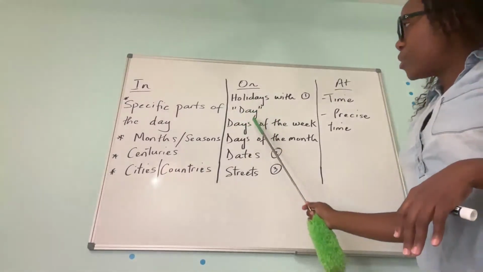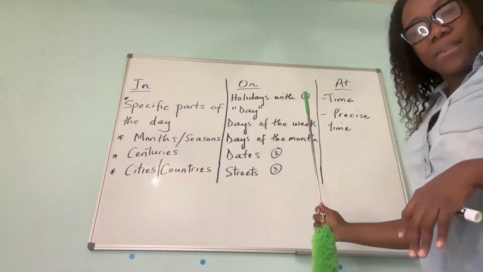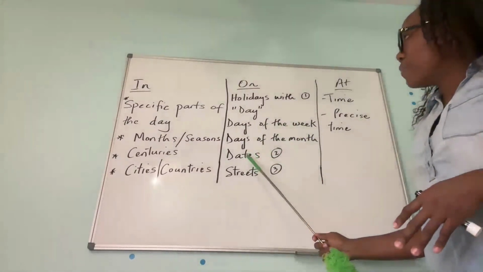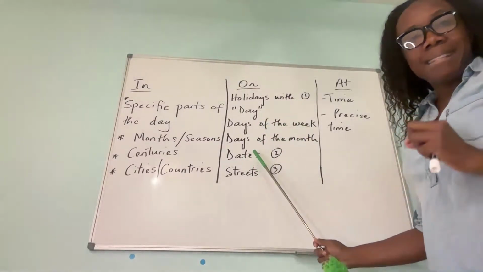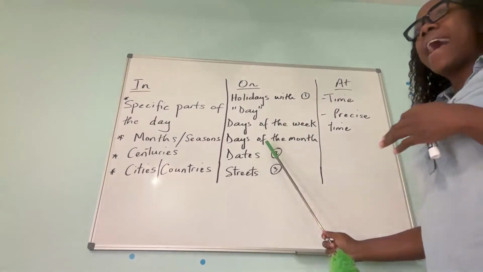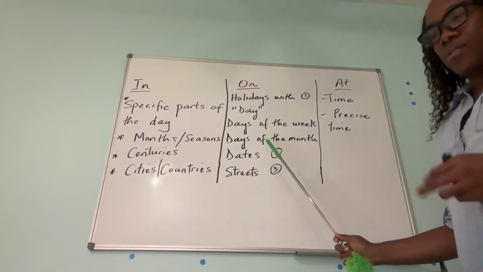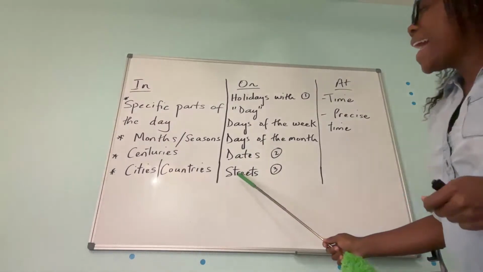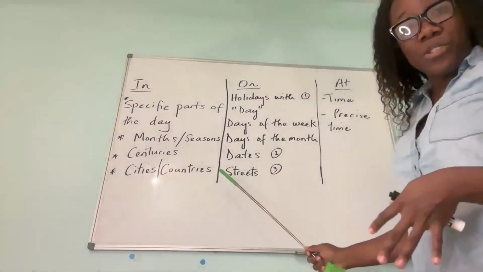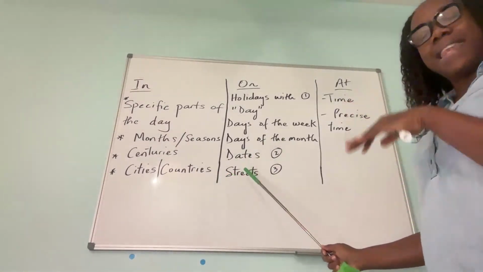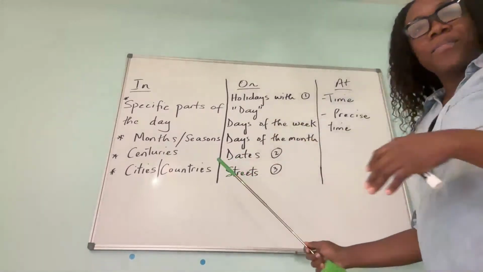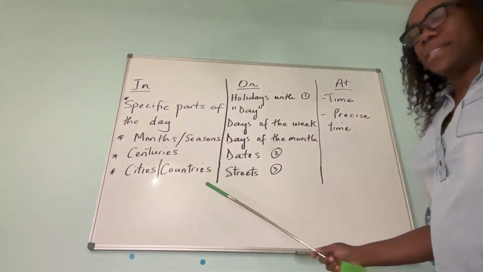We also use on with days of the week, right? On Tuesday, on Monday. Specific days of the month, we use on with dates, specific dates. I have to go to the doctor on November 10th. Okay. And when you're talking about the street you live on, you also say, I live on Jog Road. She lives on Spare Tree Road, for example.